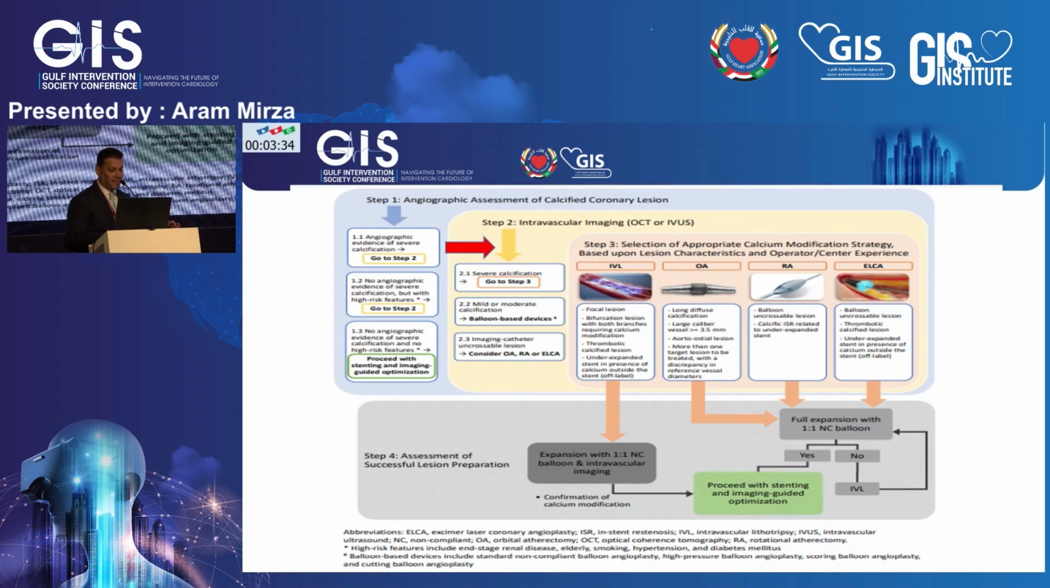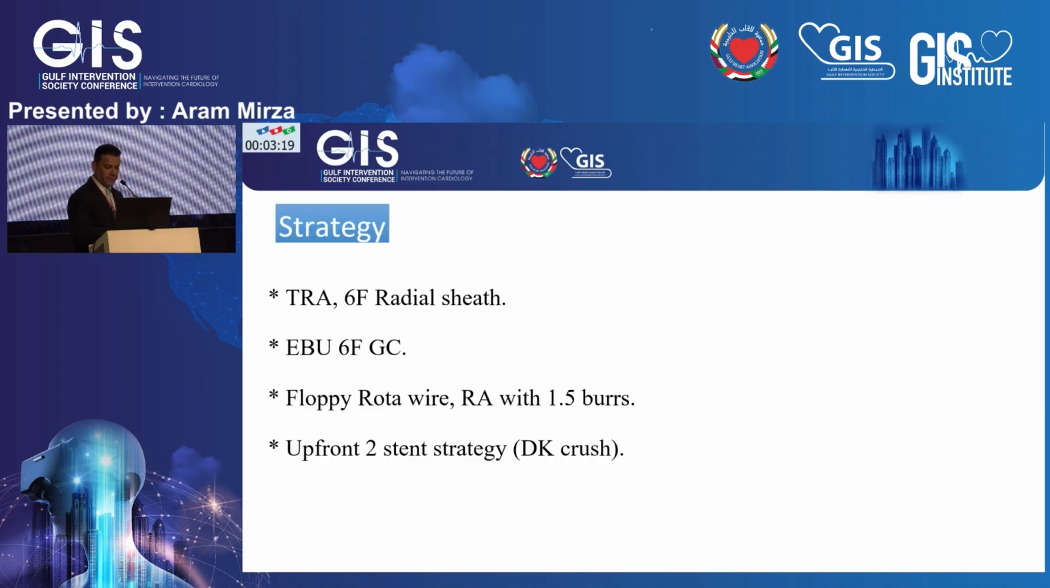If you have severe calcification, definitely you should go for IVL, rota or orbital. One of the beauties of orbital atherectomy is that it can be done for diffuse calcified lesions with a difference in the diameter, like the case done by Dr. Ariani yesterday. So the strategy for this case is to go from the radial artery. All the time we do this procedure from a 6 French radial artery sheath, because one balloon, one stent, and DK crush can be done easily from this guide.